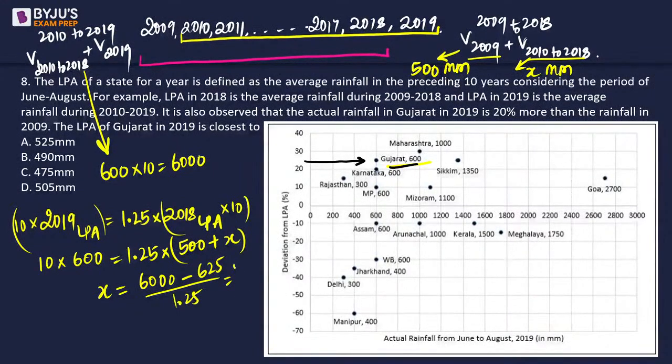This is going to result in 5375 by 1.25. 5375 by 125. It should give us 4,300. ठीक है. So 2008 से 2018 तक की जो ओवरऑल वैल्यू है that is 4,300.